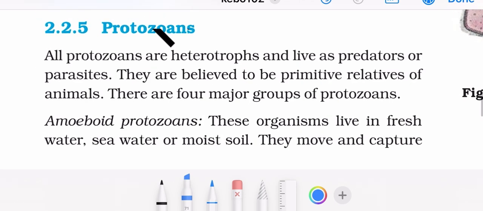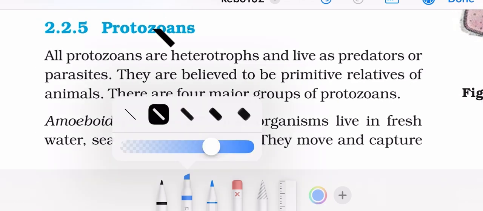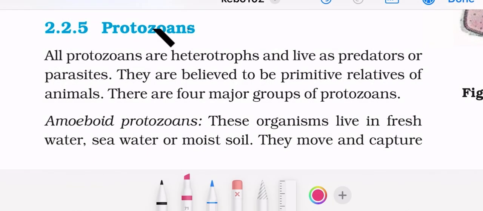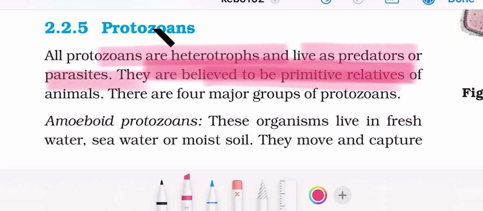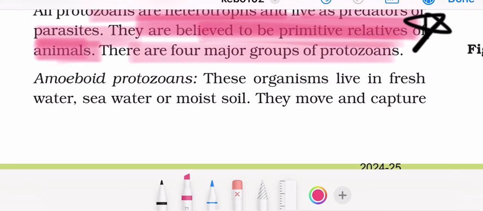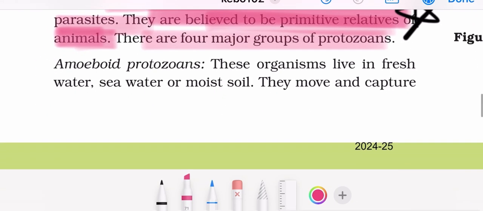Now moving to protozoans. Protozoans are heterotrophs and live as predators or parasites. They are believed to be primitive relatives of animals. There are four major types of protozoans.